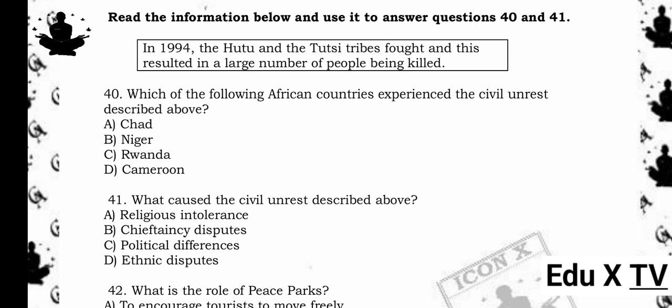41. What caused the civil unrest described above? A. Religious intolerance. B. Chieftaincy disputes. C. Political differences. D. Ethnic disputes. The answer is D. Ethnic disputes. Reason being, the conflict was mainly caused by ethnic tensions between the Hutu and Tutsi groups.